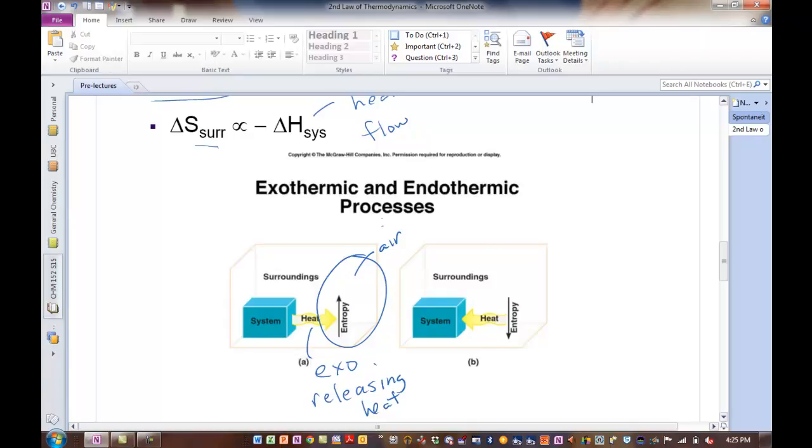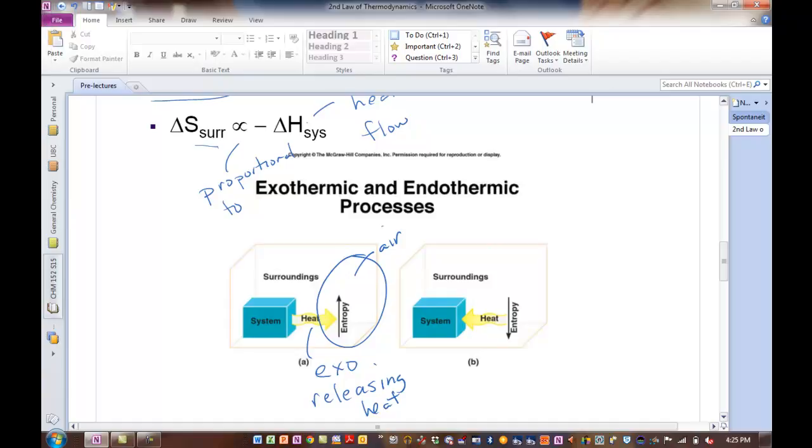They're going to have a greater entropy. Okay? So the heat flow from the system will impact the entropy of the surroundings. So this is what this is saying up here. The entropy of the surroundings is proportional to the entropy change of the system.